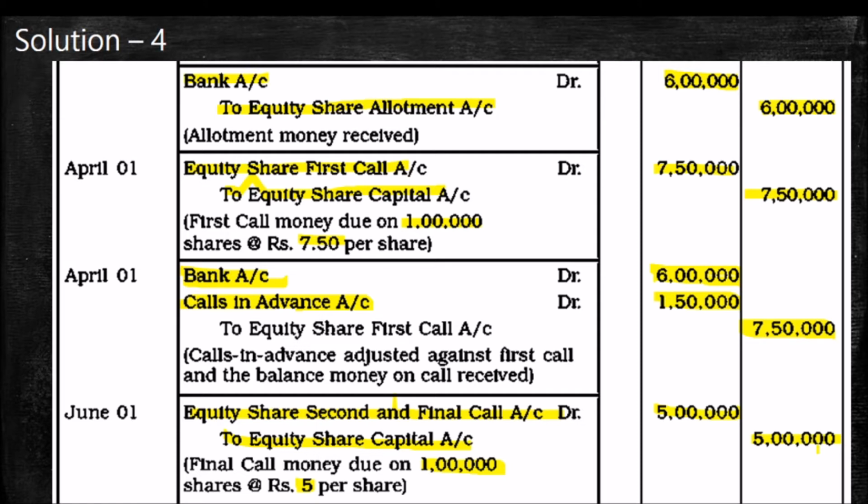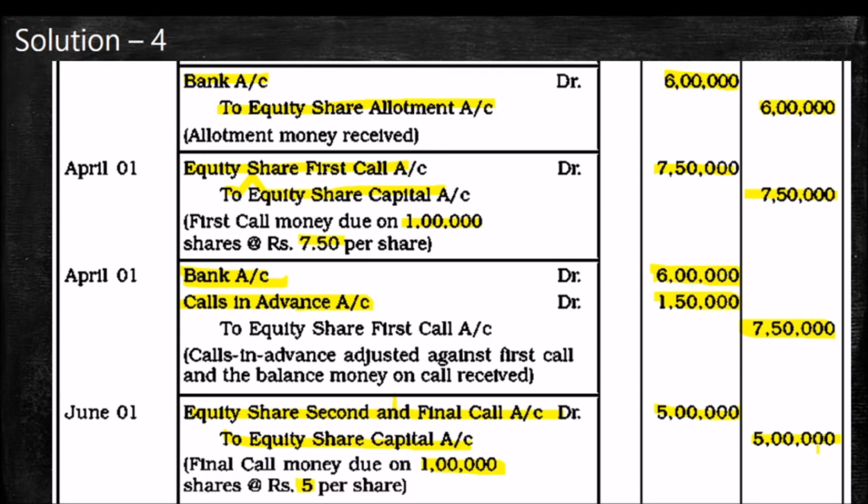Remember that entry, please note it in your notes. Bank account debtor 4 lakh. Calls in advance is the extra money collected from the share applicants, that is 1 lakh. It is adjusted from the application money at the time of receiving the second call money. So we already got 1 lakh. After deducting that, we will get 4 lakh in our bank. So bank account debtor 4 lakh, calls in advance 1 lakh, to equity share capital 5 lakh.